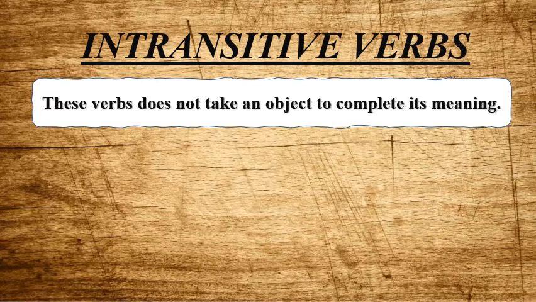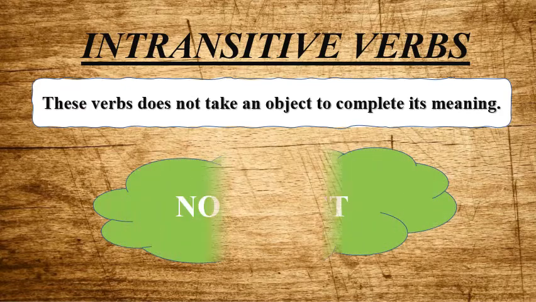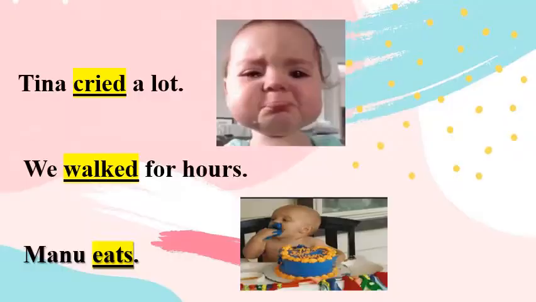These verbs do not take an object to complete their meaning. They do not want any object. They do not pass the action over to an object. There is no need of that, so no object is there.